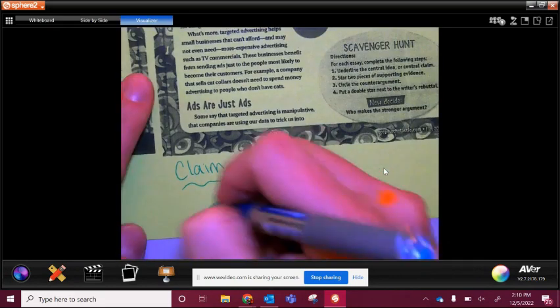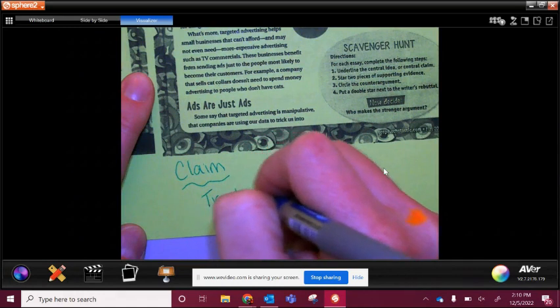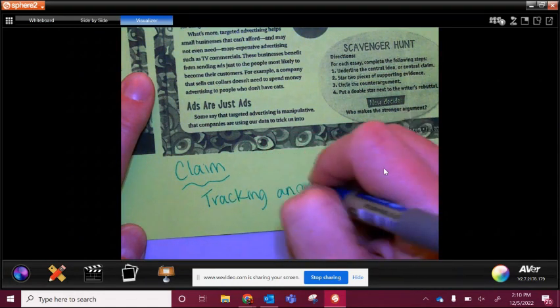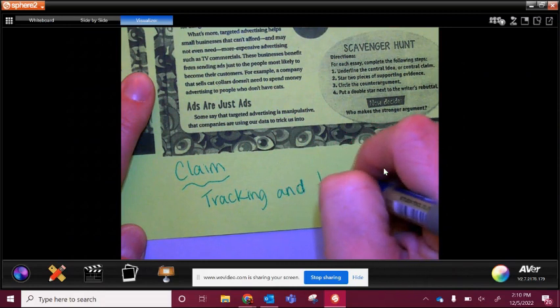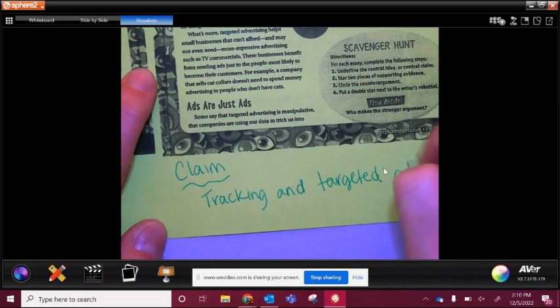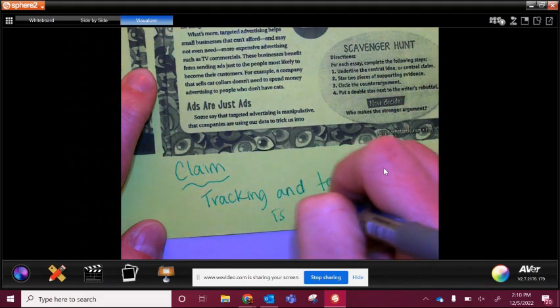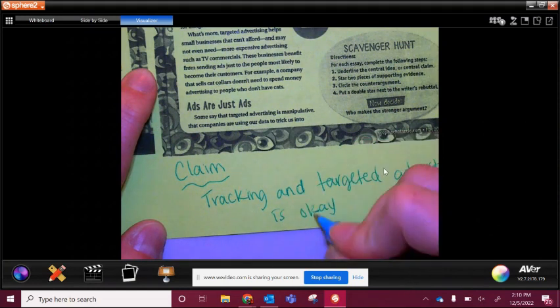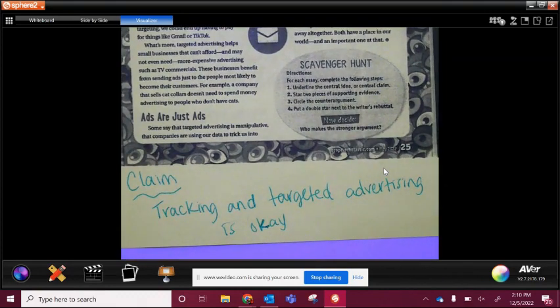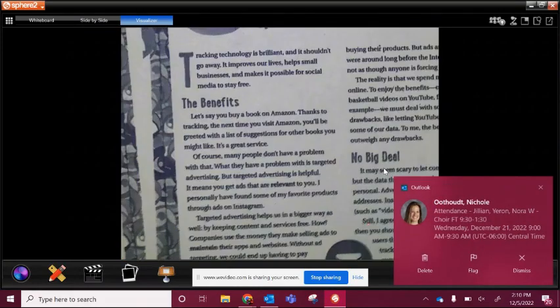Zoom in on this for you. So claim. They're saying that tracking and targeted advertising is okay. That's what they're saying. Okay, why is my pen not working? Sorry. All right. Tracking and targeted advertising is okay. That's what they're claiming. Okay, so we're going to do the same thing with this one. I'm going to read it. We're going to highlight things or underline things that go along with that particular claim that tie back to that. All right, here we go.